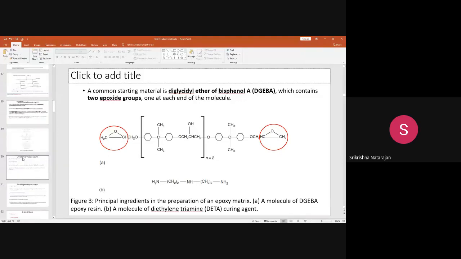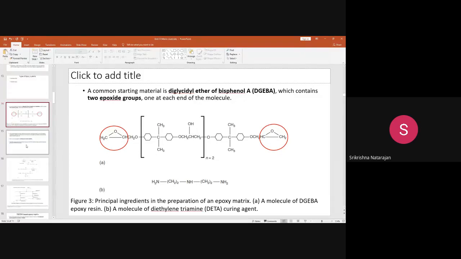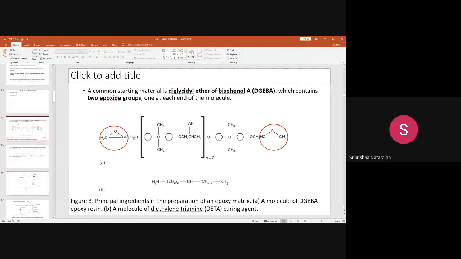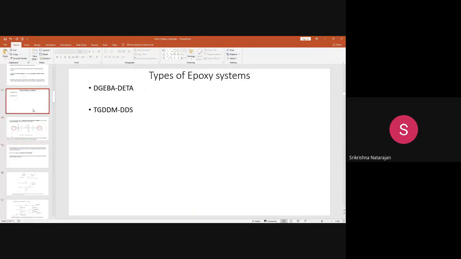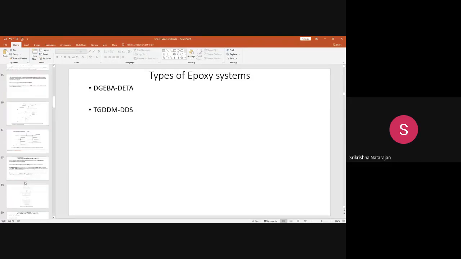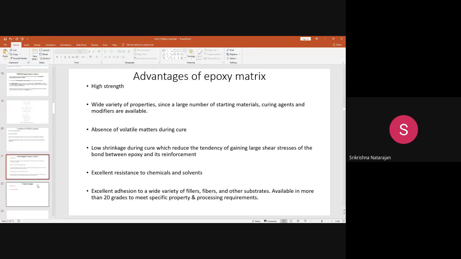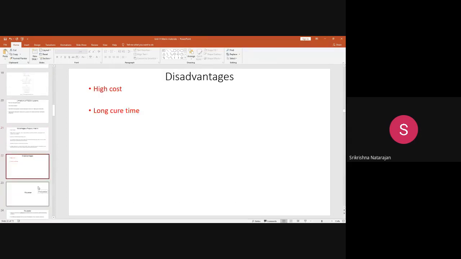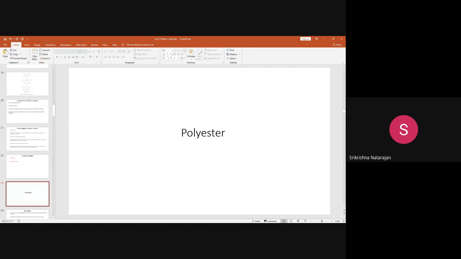There are two types of systems in the epoxy. One is based on the DGBA system, another is the TGBDM system. These two systems we discussed, and their advantages and disadvantages we have seen in the last lecture. So today we will move on to the next thermoset resin, which is the polyester.